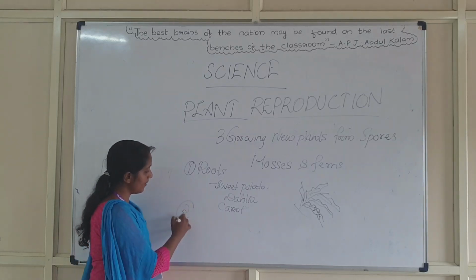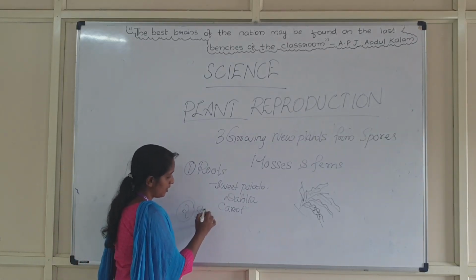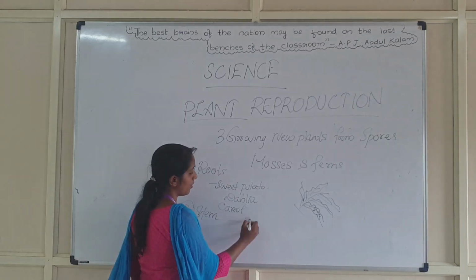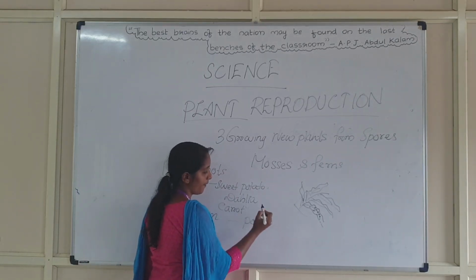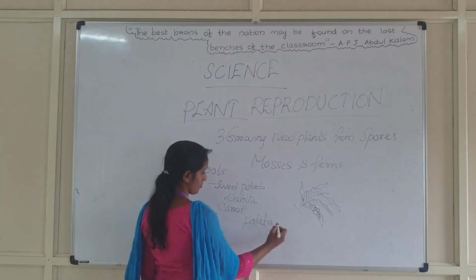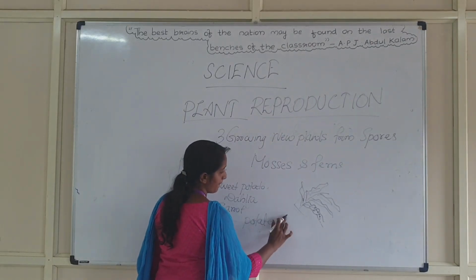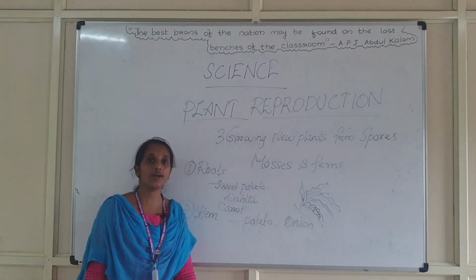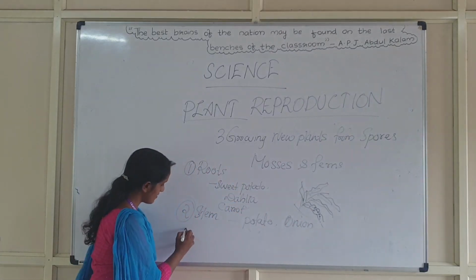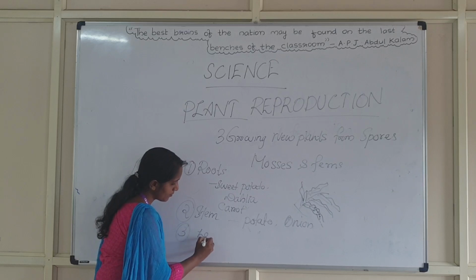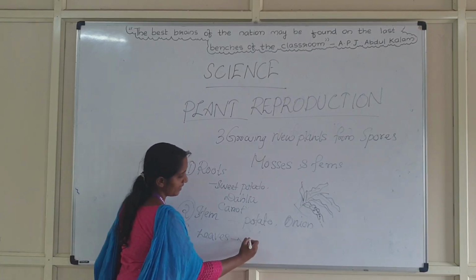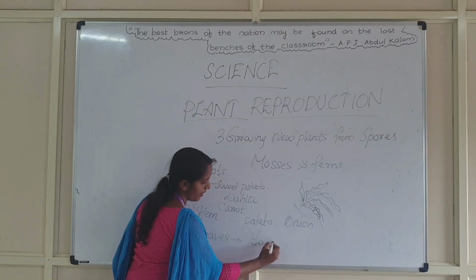And second one, growing new plants from stem. What are the examples? Potato and onion. Next is growing new plants from leaves, that is bryophyllum plants.